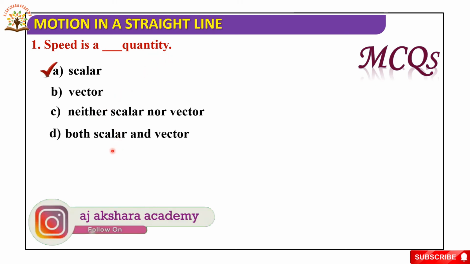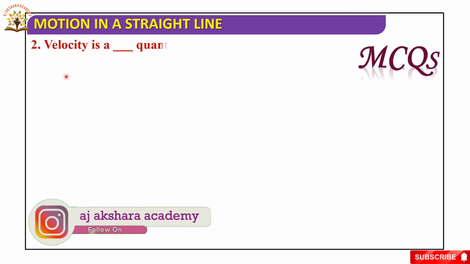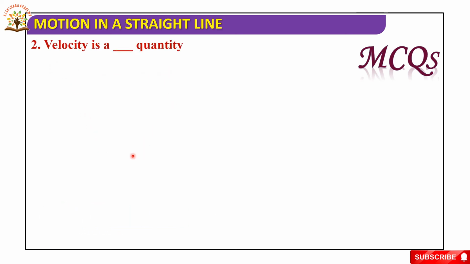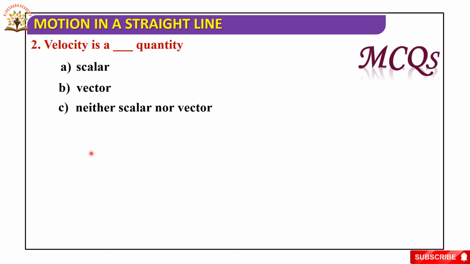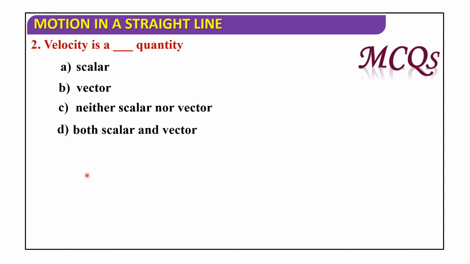Now come to the second one. Velocity is a dash quantity. The first option is scalar, the second option is vector, the third option is neither scalar nor vector, the fourth option is both scalar and vector. So which option is correct? Velocity is a vector quantity. So the second option is correct.